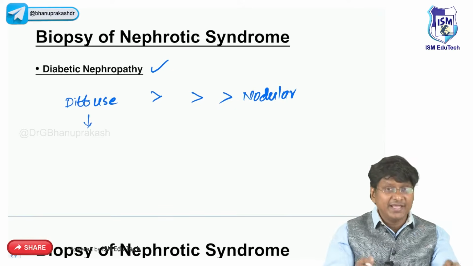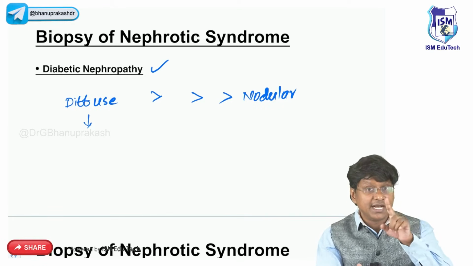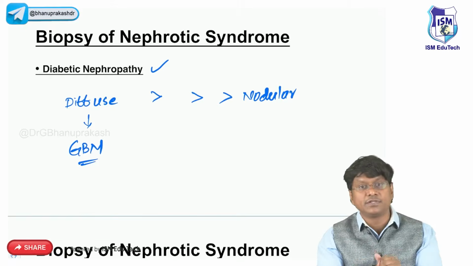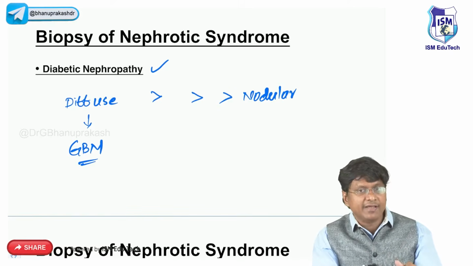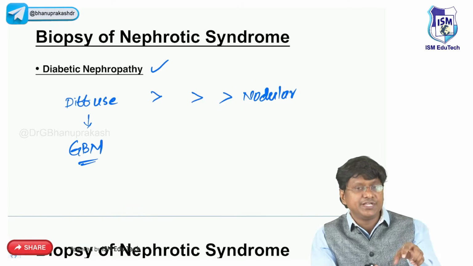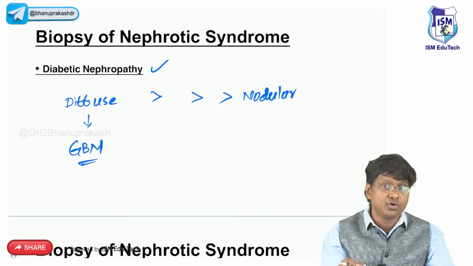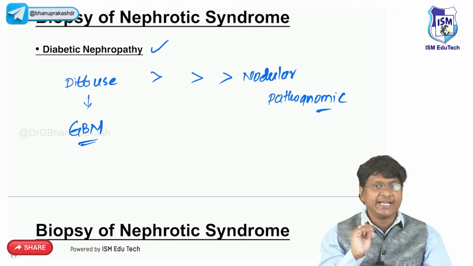And what will be the earliest manifestation in diffuse glomerulosclerosis? The earliest manifestation in diffuse glomerulosclerosis is thickening of the glomerular basement membrane. That is the earliest manifestation. And you also have the exudative lesions, that is capsular drops and fibrin caps. Whereas the presence of nodular glomerulosclerosis will be pathognomonic of your diabetic nephropathy.